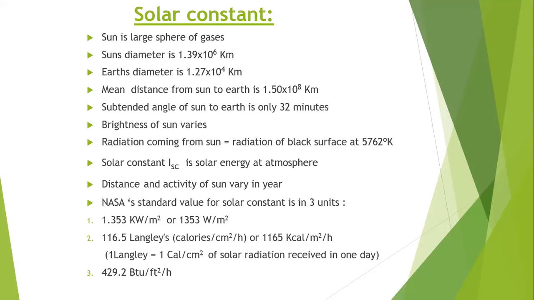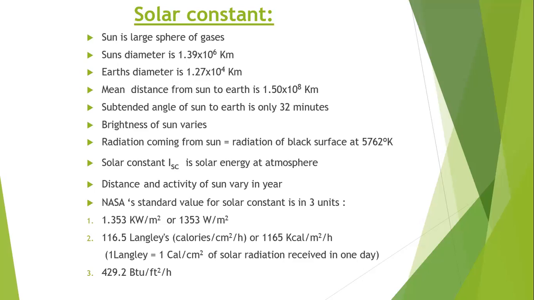And the next term we have to be familiar with in future is the solar constant. So we know that the sun is a large sphere of hot gases, and heat is generated in the sun by fusion reactions. Every time, fusion reactions are going on in the sun and heat is developed, so that heat comes to our earth in the form of electromagnetic waves having a wavelength of 0.2 to 0.4 micrometers.